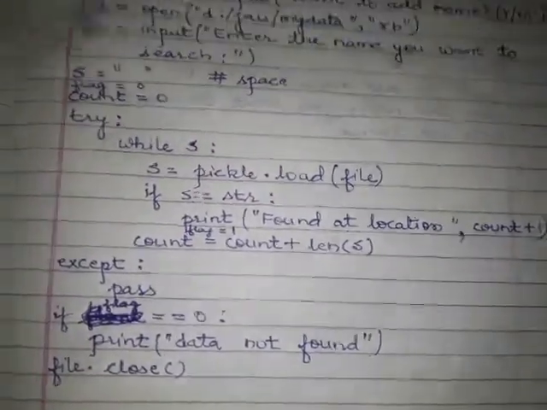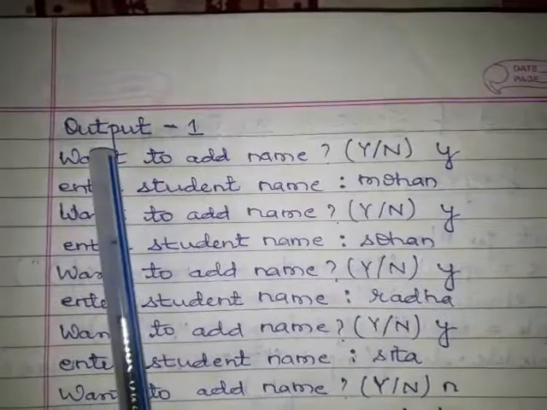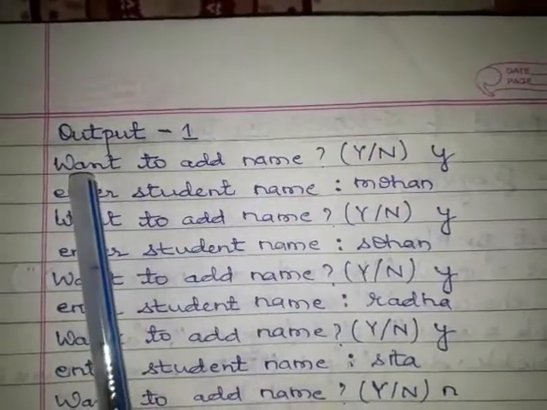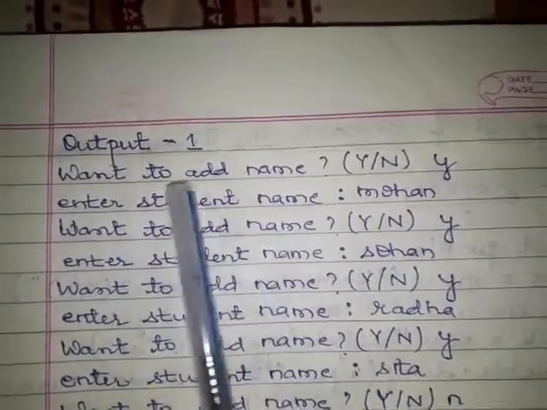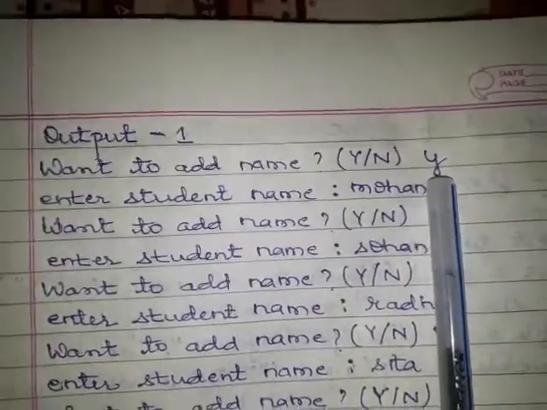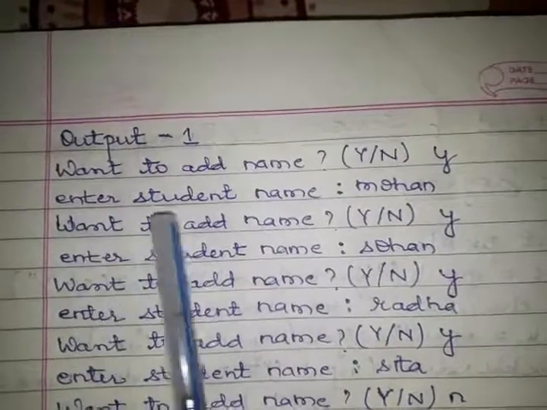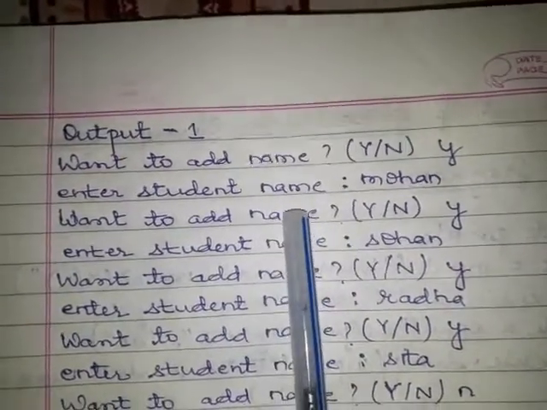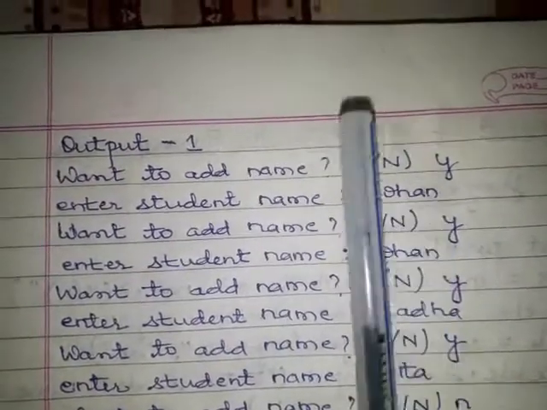Okay, now let us see the output of the file. If you run the program, let's see what happens. First line: want to add name? If the user gives the choice y, then the next statement: enter student name. I have entered Mohan.